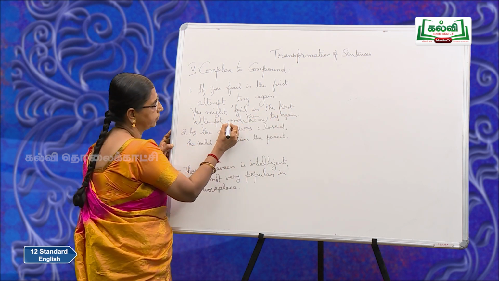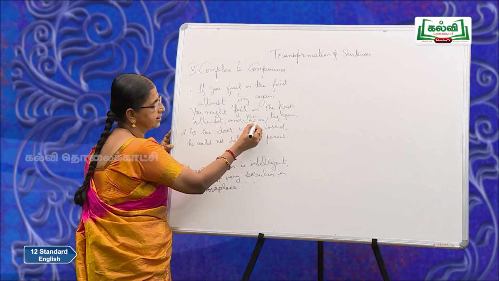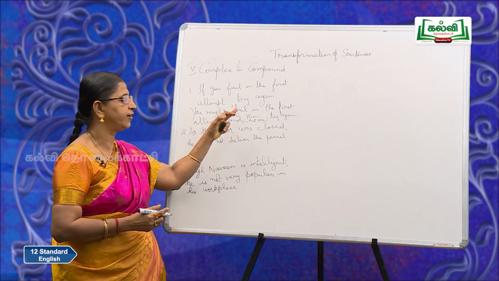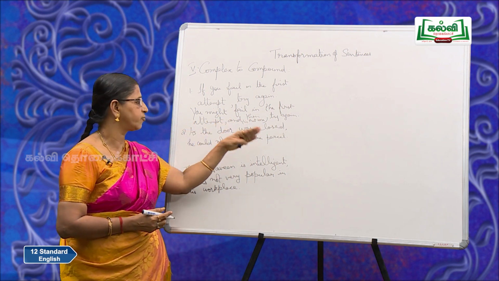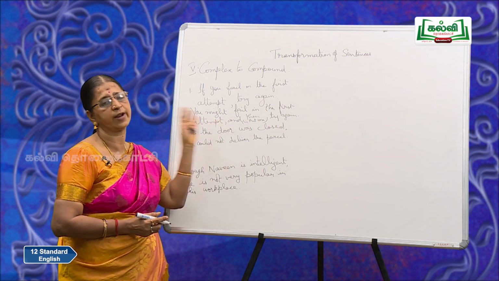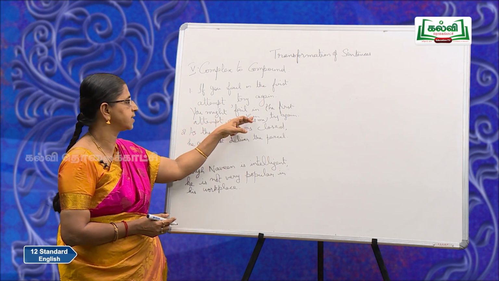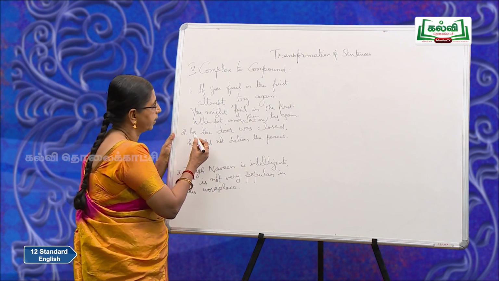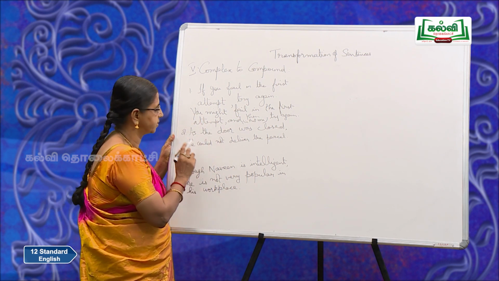You can say, you might fail in the first attempt and then try again, or in that case try again. So, you find two main clauses and this is your conjunction. We are converting it into the compound sentence.